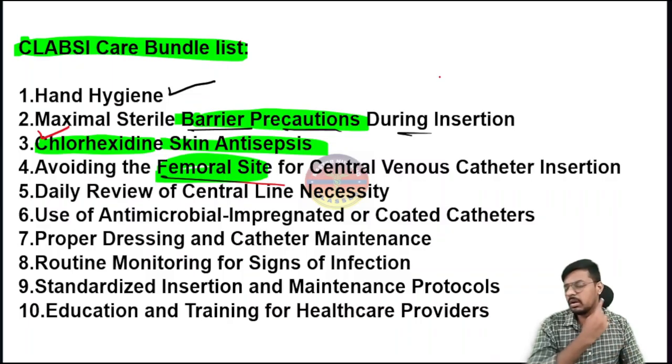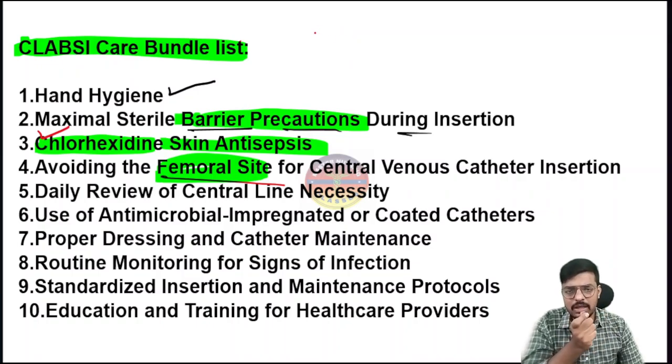One is the jugular vein, another one is the subclavian vein, and another one is the femoral vein. As all of you know, which one has the highest risk of infection? That is the femoral one.